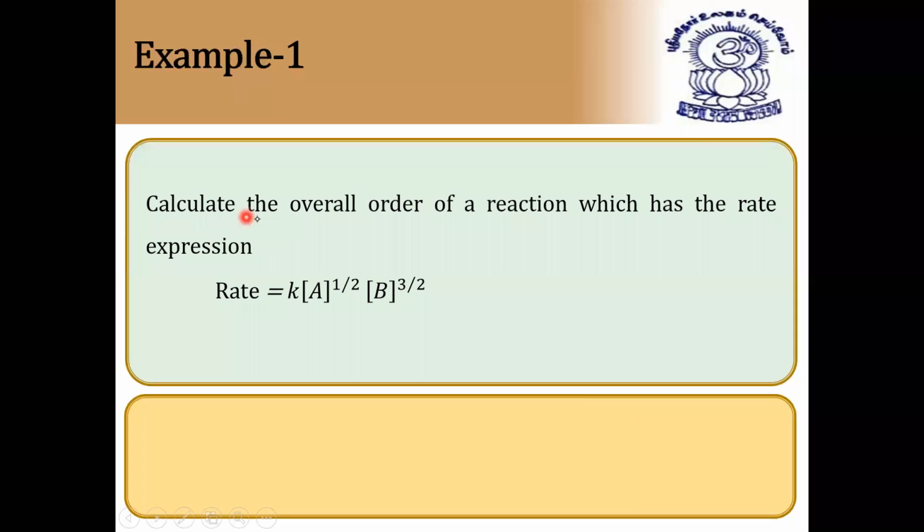Now let us see: calculate the overall order of the reaction for which the rate expression is given. We simply have to add these two powers, 1 by 2 plus 3 by 2. The order is the sum of the stoichiometric powers of the reactant terms. So 1 by 2 plus 3 by 2 is 4 by 2, which is equal to 2. I hope it is clear. So order is equal to just adding.